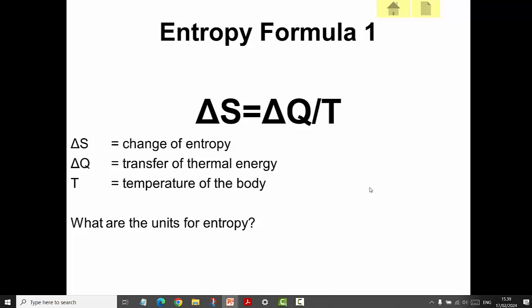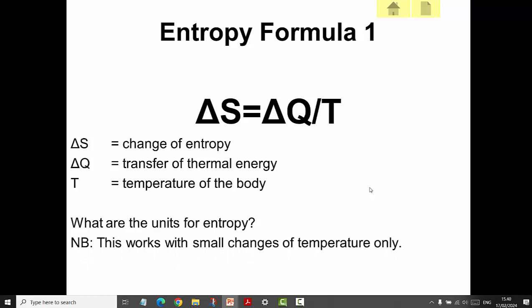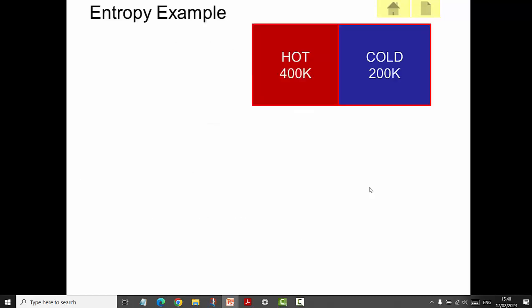So it's going to be joules per kelvin. You should note that this works for small changes of temperature only. If the temperature changes, then we have to do an integral, but you won't be expected to do that.